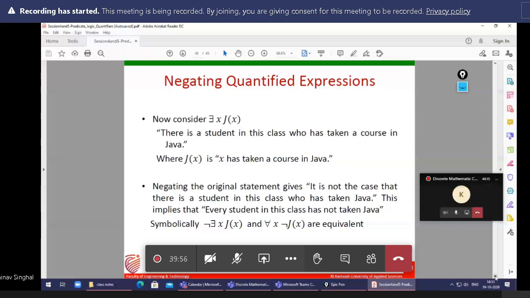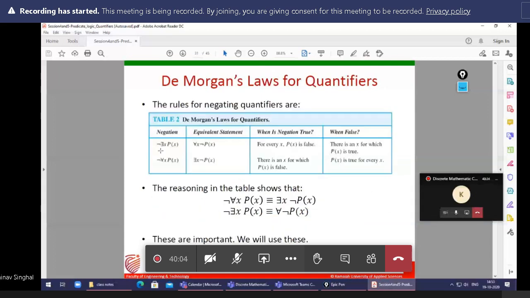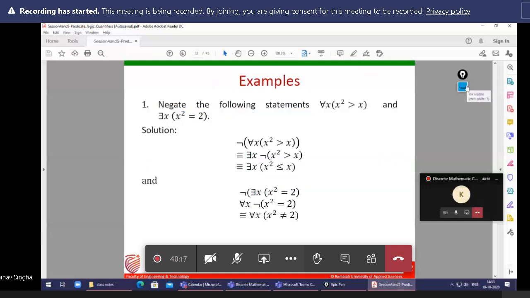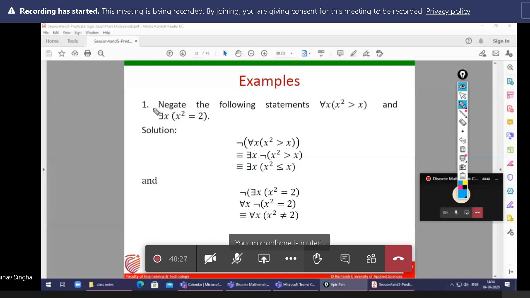Already in the last class, where I was only using the pen, I told you about this: what is the negation of there exists, and what is the negation of for all? After this, I will give you one question to answer. Negate the following statements. Simply we need to do the negation.